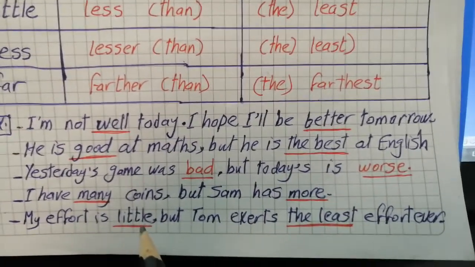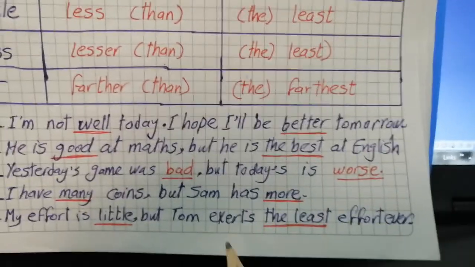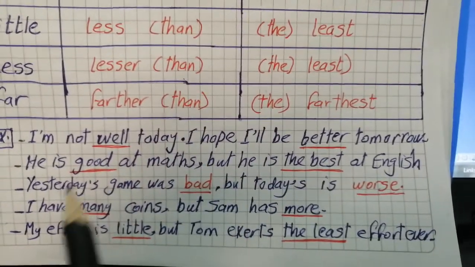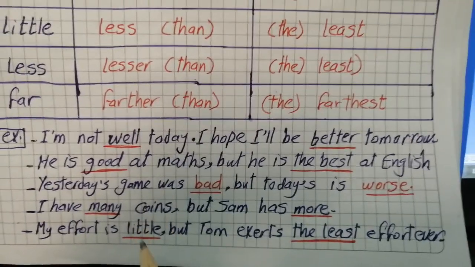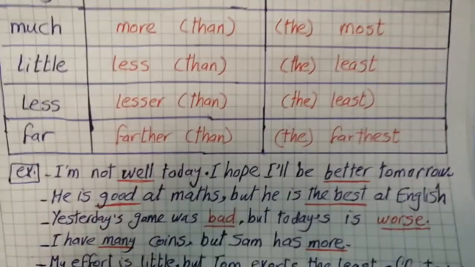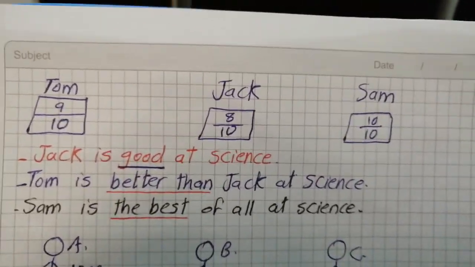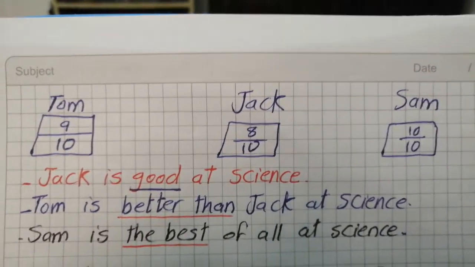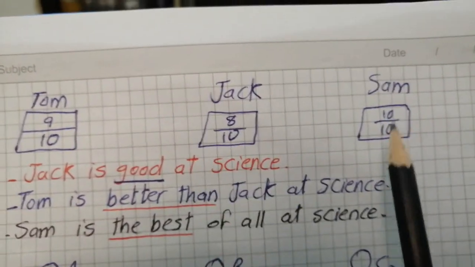My effort is little, but Tom exerts the least effort ever. So I'm comparing between Tom's efforts and the others, comparing between more than two. Okay, so the superlative form of little is the least. Now with some illustrations here, I have three people, Tom, Jack, and Sam, and these are their grades in one subject, which is science. Tom got 9 out of 10, Jack 8 out of 10, and Sam got 10 out of 10, the full mark.